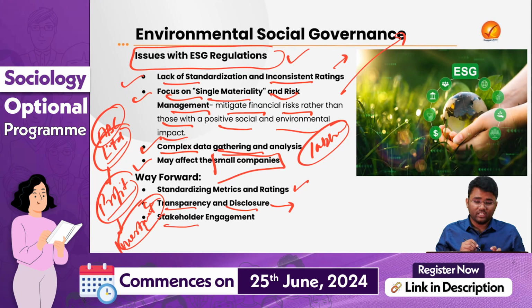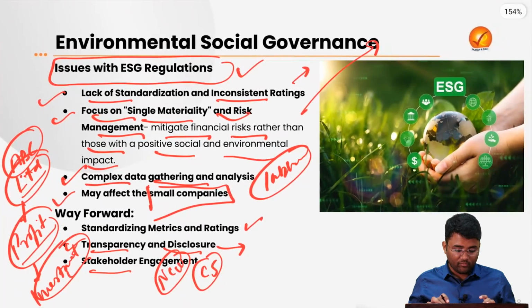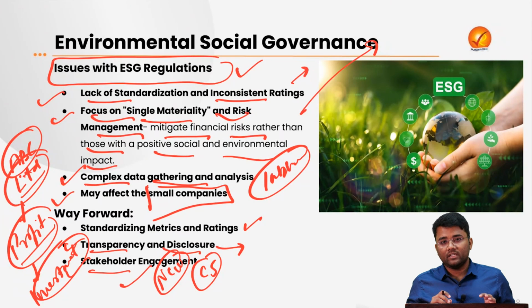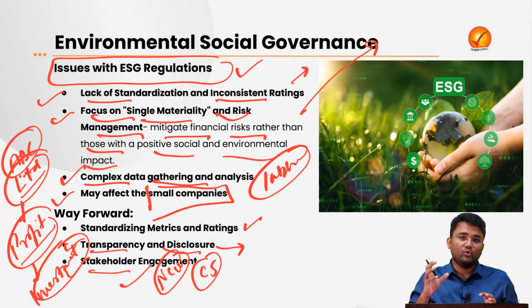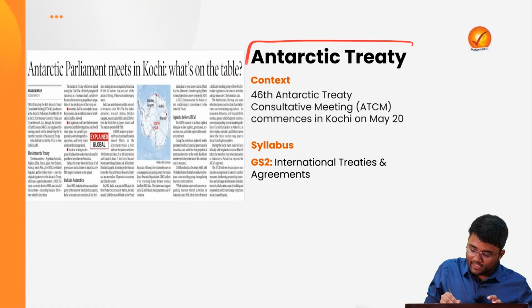Then there is also a need for stakeholder engagement, whether it is civil society, NGOs, the central government or state governments. Everyone should come and collaborate together so that better, inclusive and broad-based ESG regulations can be made in India. Now, our next topic is the Antarctic Treaty.